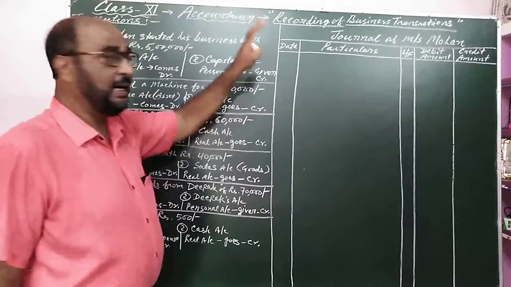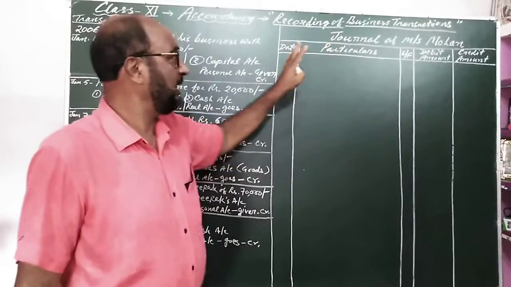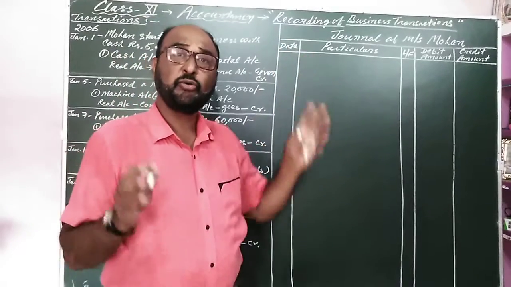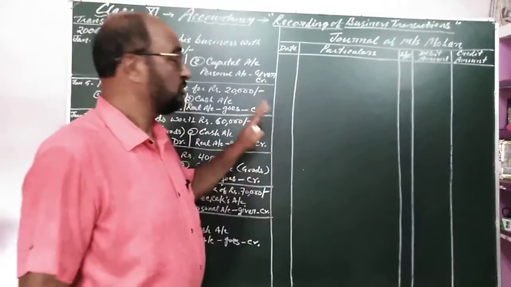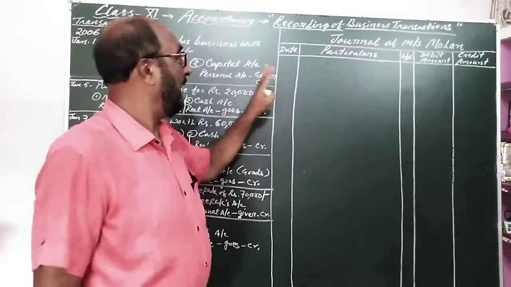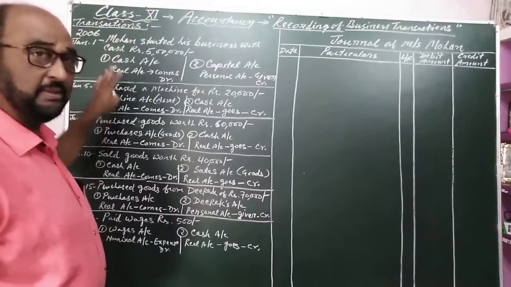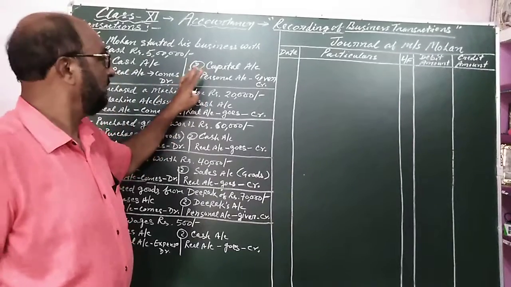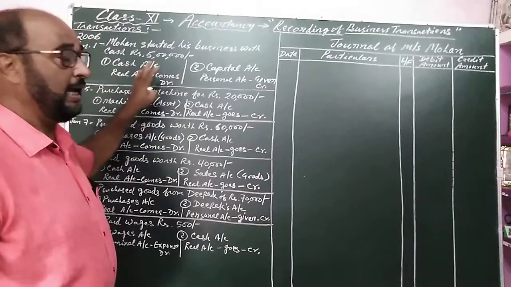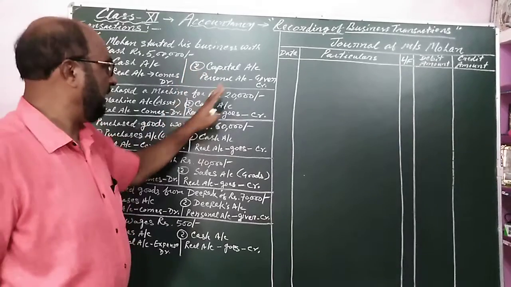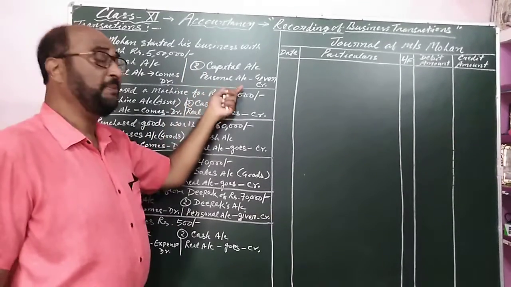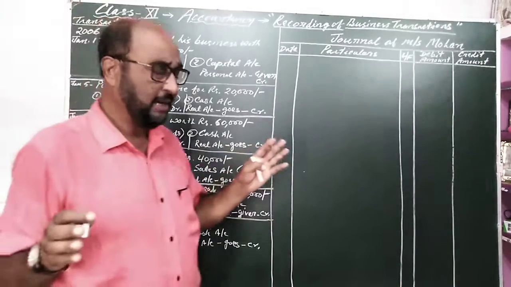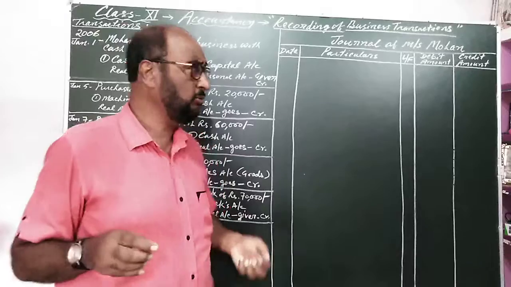And already the double entry system is going on, and in the double entry system each transaction has two affected accounts. So to save time, I have already written some transactions on the blackboard with the two effects and their type of accounts. So now see the blackboard very carefully and listen to me.